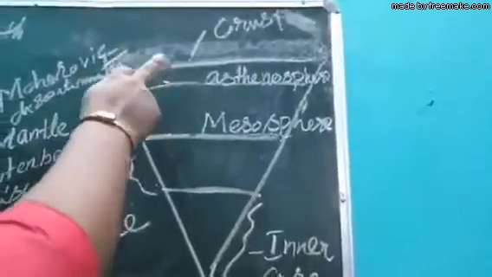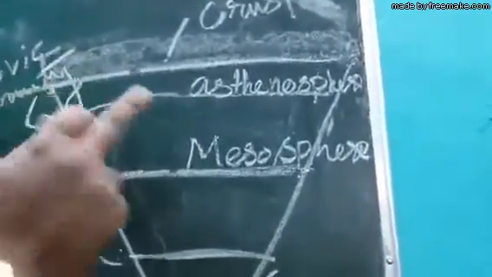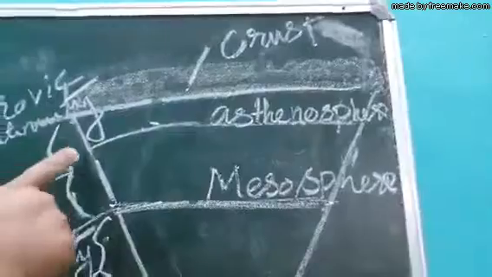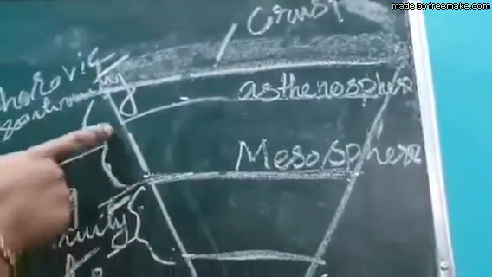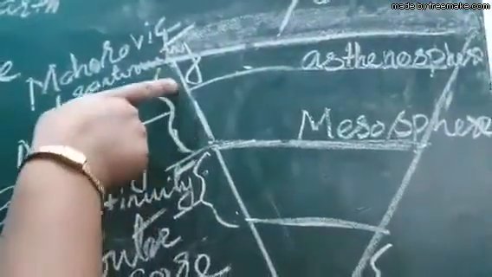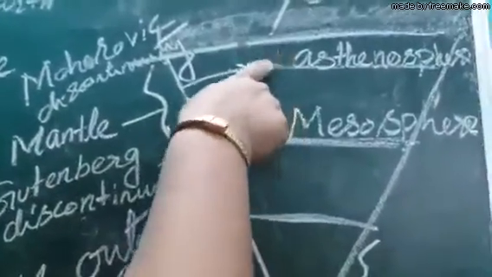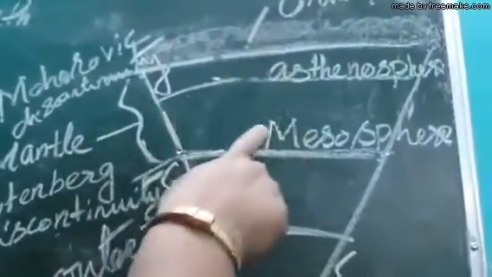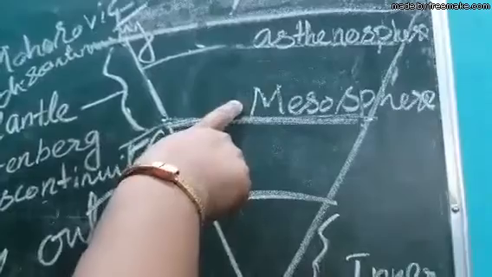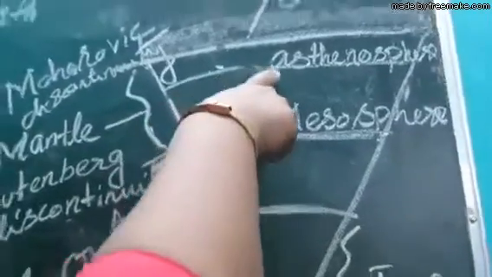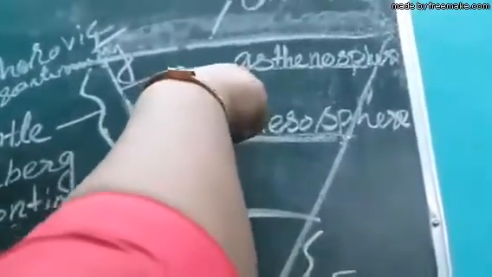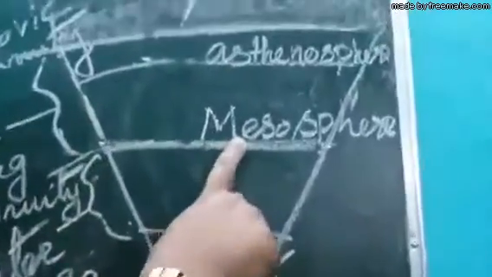It is a mineral layer, very thin compared to the others. Now the mantle, you see, it occupies this much area. The mantle is divided into the upper mantle, this is the asthenosphere, and this is the lower mantle, the mesosphere. The asthenosphere is in the molten form, floating above the mesosphere.